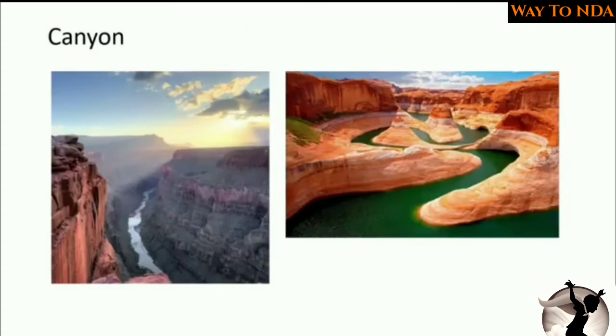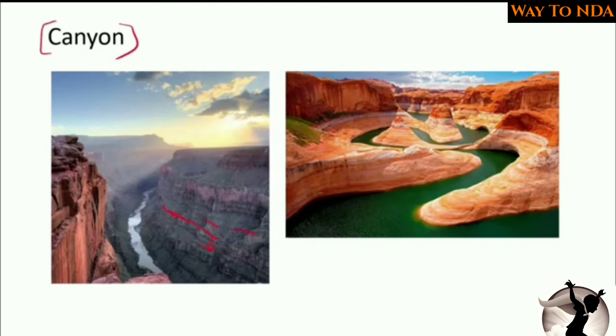Now, the next feature is called a canyon. Now, a canyon is also something like a gorge, but it is going on deep. So here you can find the remnants. Earlier, the river was flowing from this area. Later on, it got deepened due to the erosion. Again, here you can see the terraces.